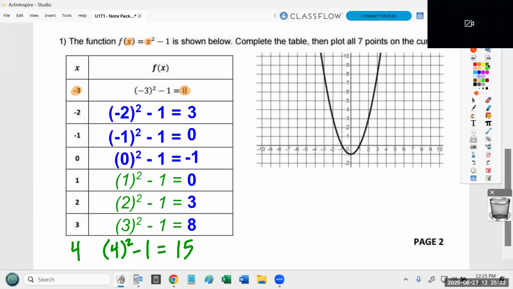When you're plotting a point on the graph, you always start right in the center. The first number tells you how much to go left and right. The first number is always how far left, how far right do I need to go. Now, because it's negative, I'm going to the left. The second number tells you how much you go up and down. Because it's positive, I'm going to go up.